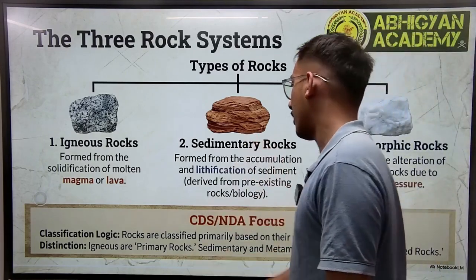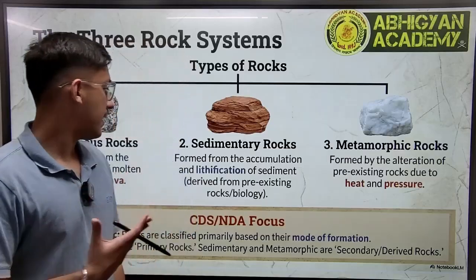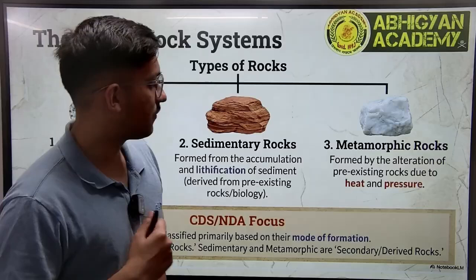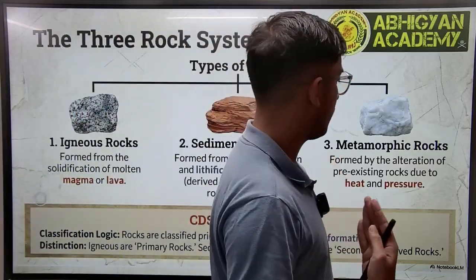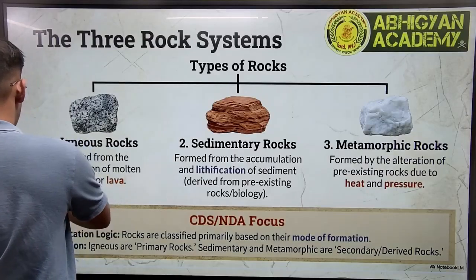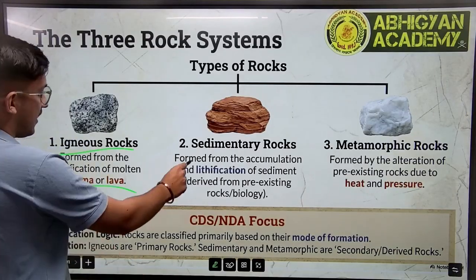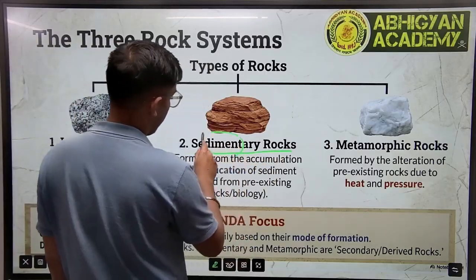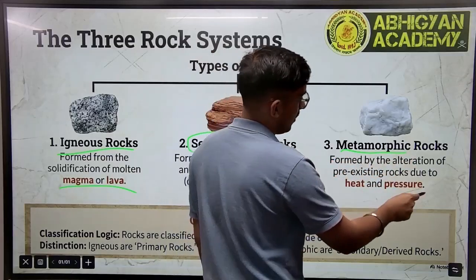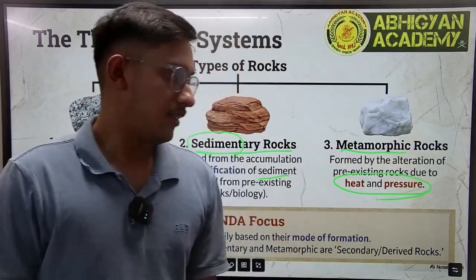Then we have sedimentary rock. It's formed from the accumulation and lithification of sediment derived from pre-existing rocks. And finally, we have metamorphic rock. It's formed by the alteration of pre-existing rocks due to heat and pressure. So the important things to remember are igneous rock formed through magma lava, sedimentary, as the word suggests, formed from sediments, and metamorphic, formed due to heat and pressure. So these are the important points from this slide.